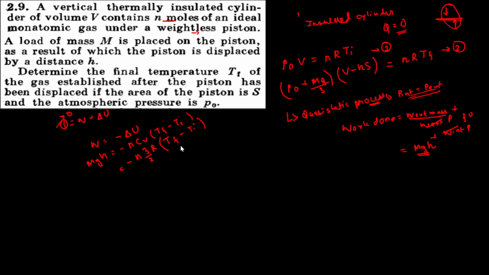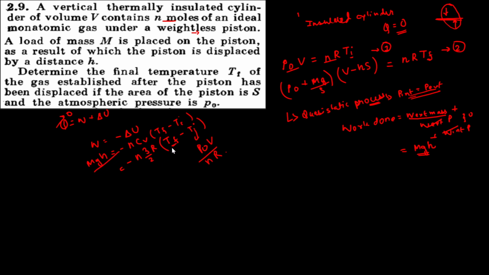Now, what is T final? So from the first equation, you can calculate T initial in terms of known values, that is P naught V by n R. So here we can put T initial as P naught V by n R. Now everything is known here.